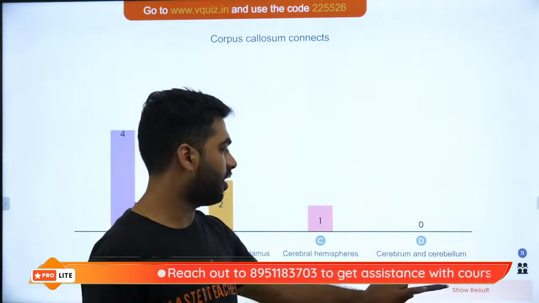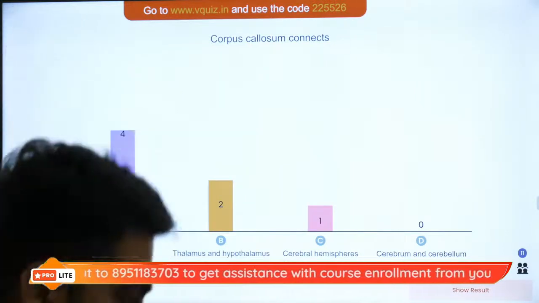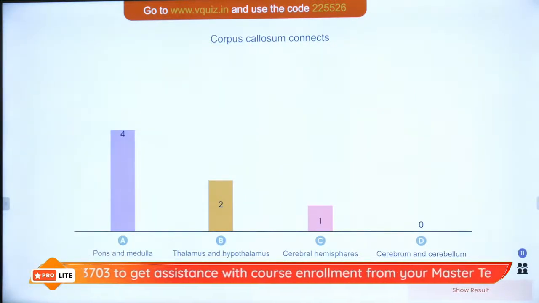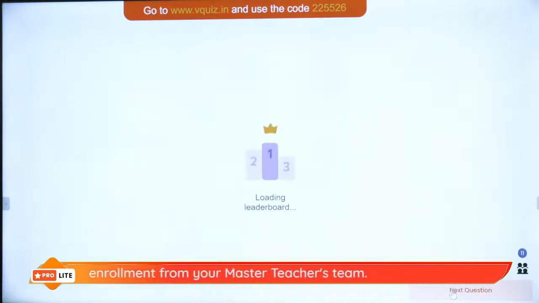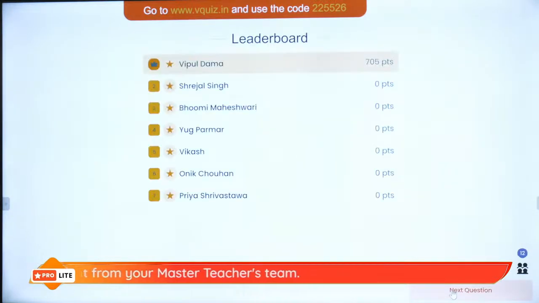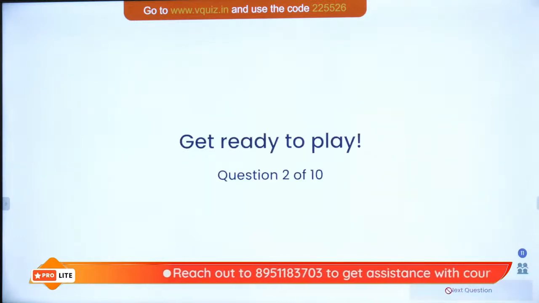But only one of you has given this as the correct answer. Let us see. Hi Rohit Sharma, welcome. So C is the correct answer. On the superboard with the superstars, we have Vipul, who was the only one able to answer it correctly. Then we have Shrejal, Bhumi, Yug, Vikash, Onik and Priya. Let's see how well you perform in the next question.